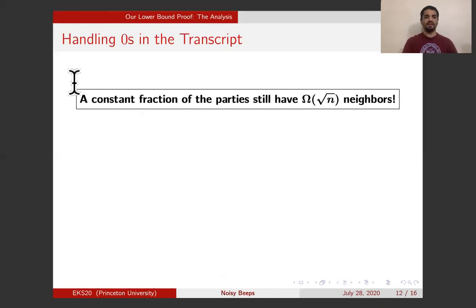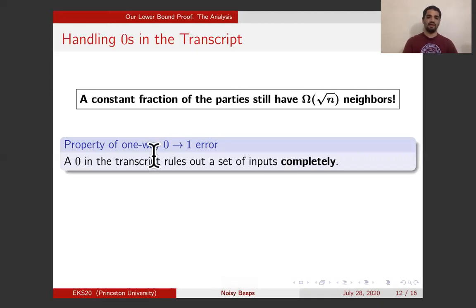And the property that I'll use in showing this claim is a property of one-way 0-to-1 error. This property basically says that because your error is one way, it can only change a 0 to a 1. If the parties are receiving a 0 in this round, they are sure that the correct value of the OR in this round is indeed a 0. Now, the OR in this round can only be a 0 if all the parties beeped a 0 in this round.